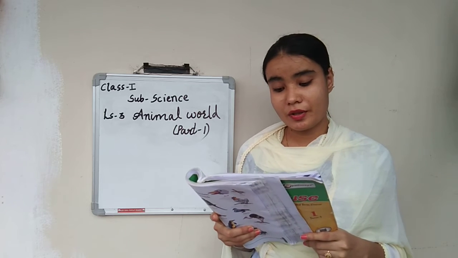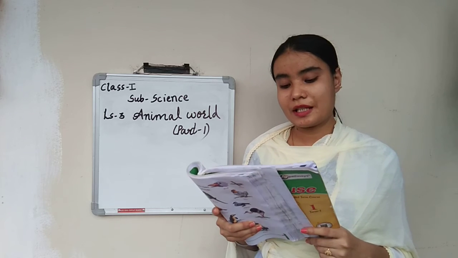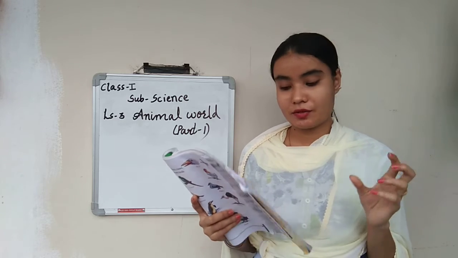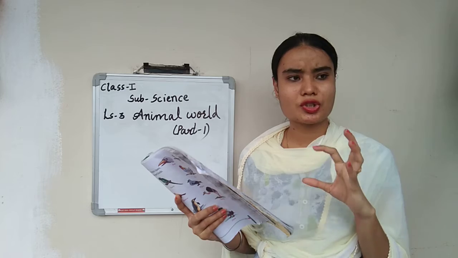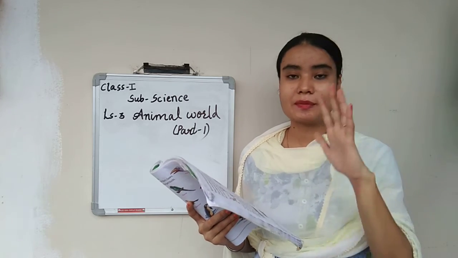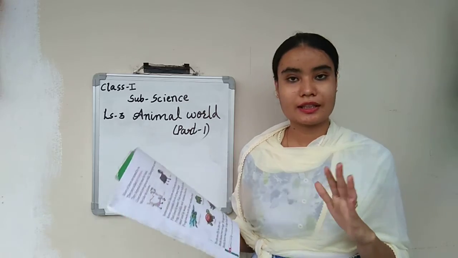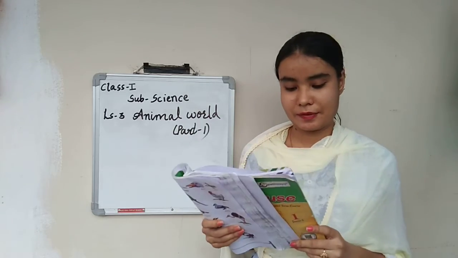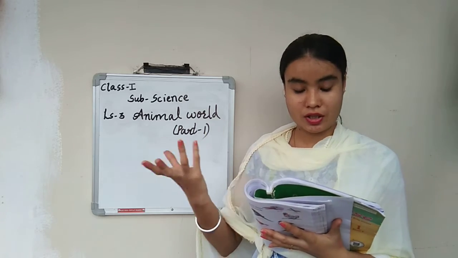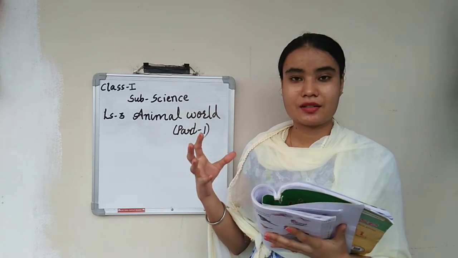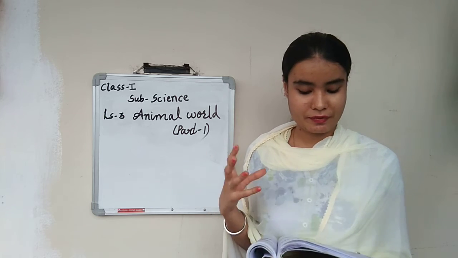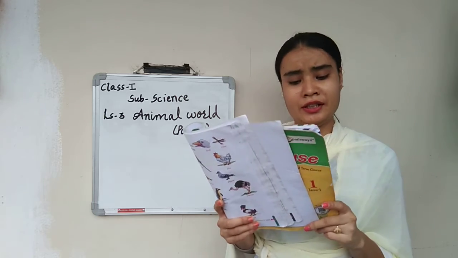Some animals like cow and horse live on land. Some animals live in or near water. Animals like cow, horse, goat, sheep and dog live on land. They don't live in trees or anywhere else; they live on land. And a few animals we can find in water or near the water, like frog and fish.